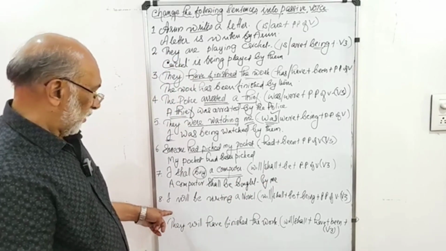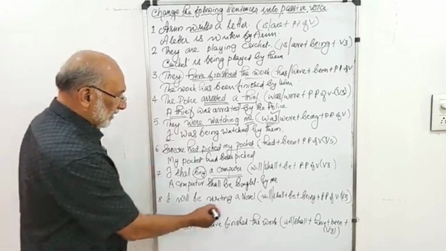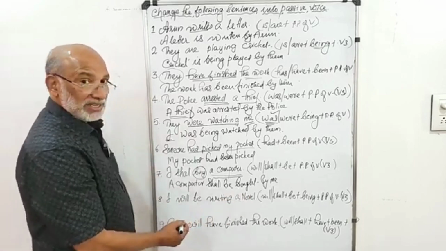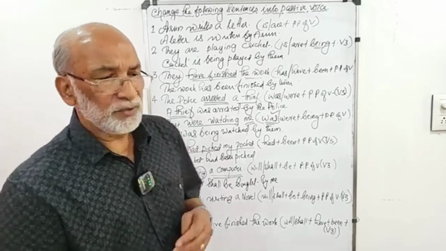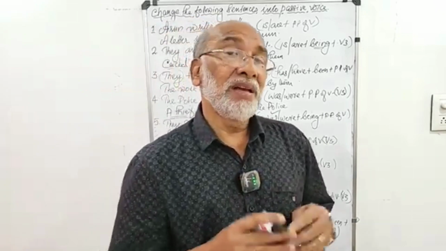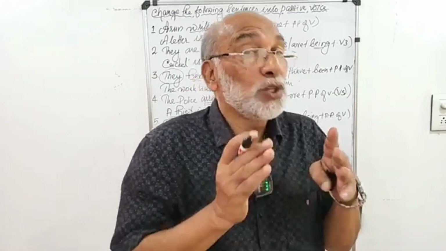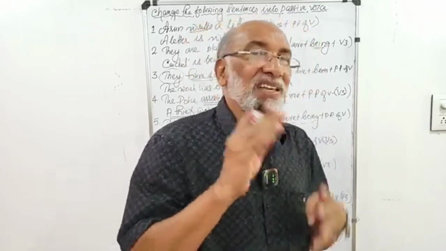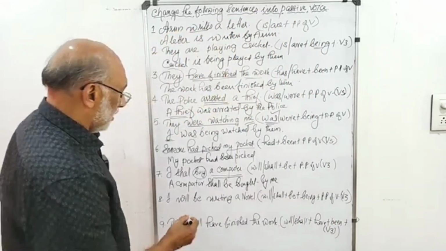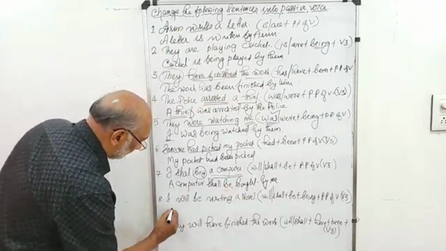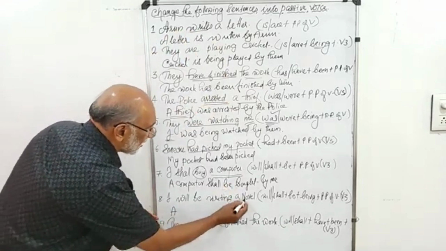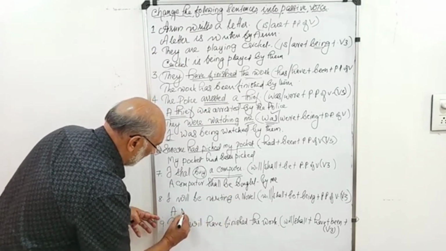Now the last but one. Okay, I will be writing a novel. This is future continuous. As I said, formerly we didn't have the passive structure for future continuous, but these days we use it, and that is something special. Okay, so a novel, the object becomes the subject.